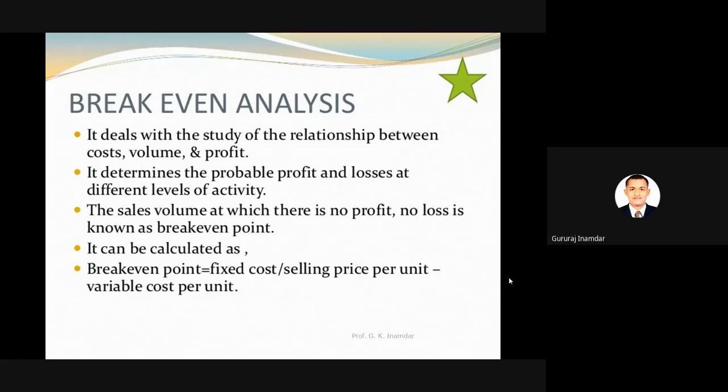So the break even point is nothing but whenever the profit is equal to loss. That point is the break even point. Whenever the graph goes upward, definitely it is profit; when the graph is below that break even point, that will be the loss. So break even point is equal to fixed cost. This is the formula, so we will see later on.